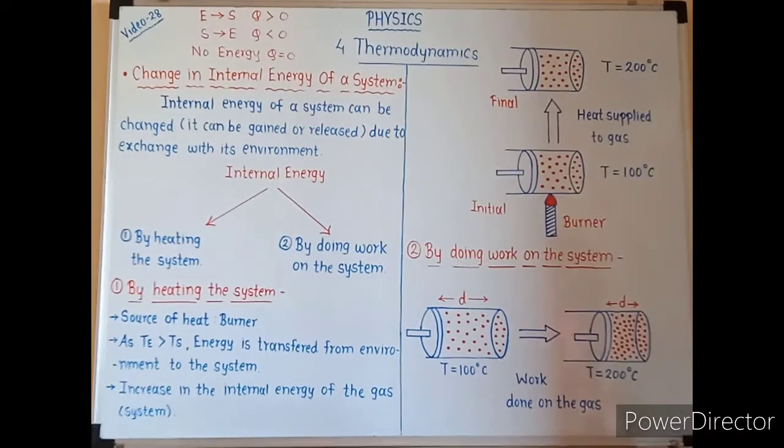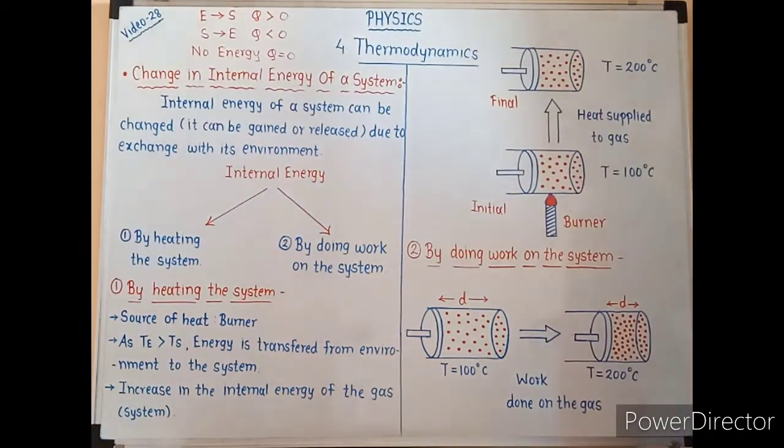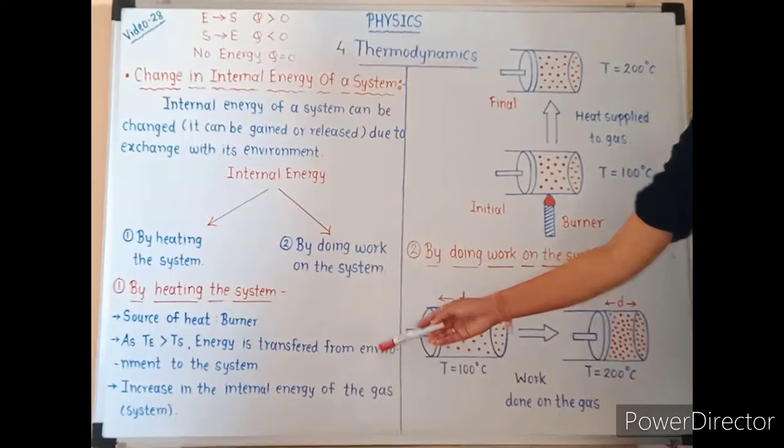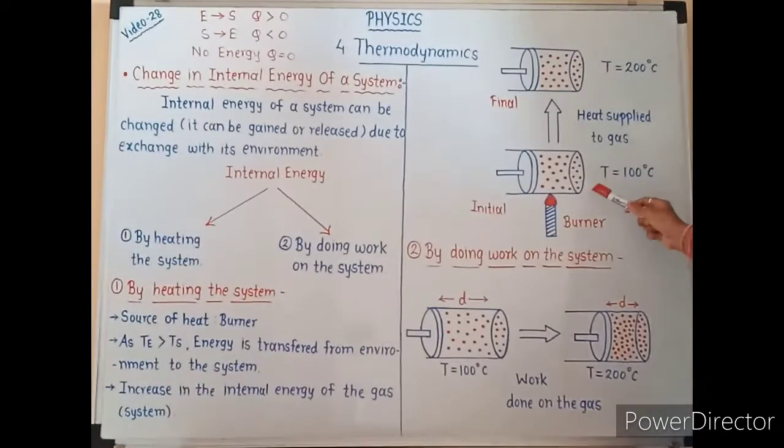Here energy is transferred from the environment to the system because TE is greater than TS, that is, the temperature of the environment is greater than the temperature of the system. If TS is greater than TE, that is, the temperature of the system is greater than that of the environment, then this gas will lose some of its energy and cool down. So this is the first method, that is, by heating the system.